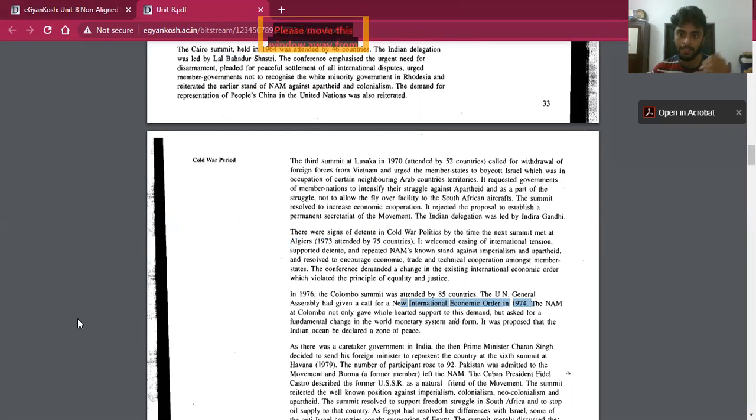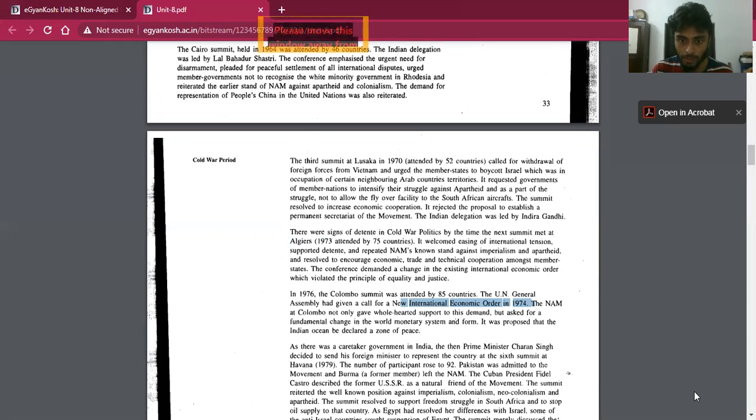At the very same time, in the initial stages of the UN General Assembly, many decisions were taken under the influence of the superpowers, either the US or the USSR. But when NAM was formed, it emerged as a third body, and it was a majority body in the UN General Assembly, and many of the policies of the UN were influenced by NAM. So it had relevance. The relevance of NAM for today needs to be discussed, but for now you need to understand this.